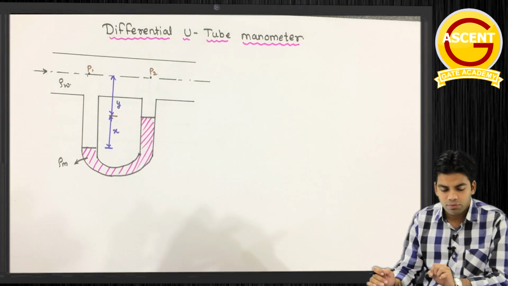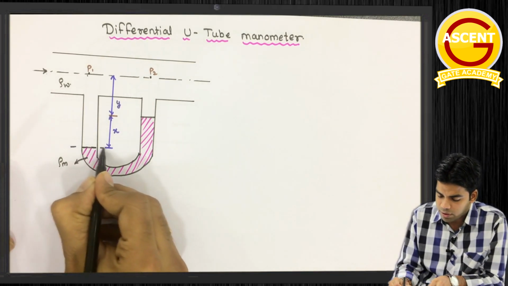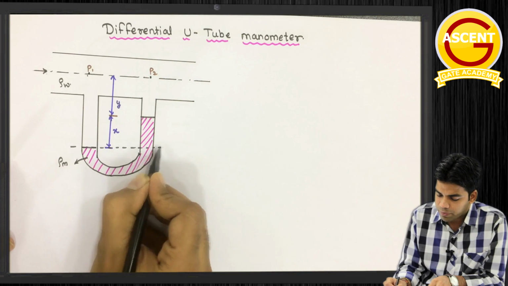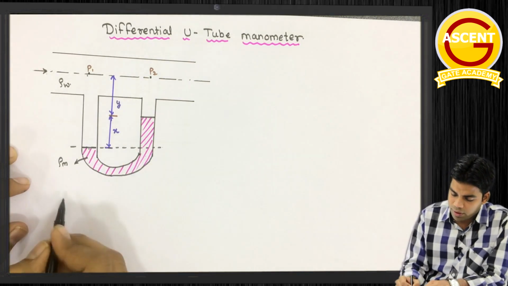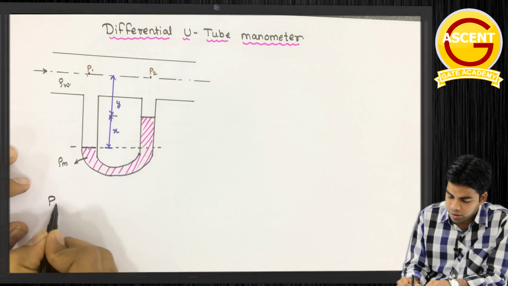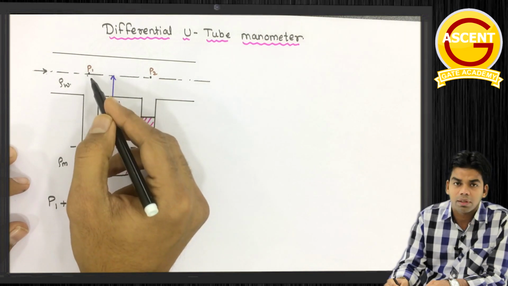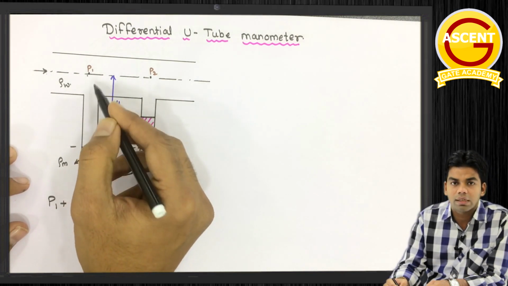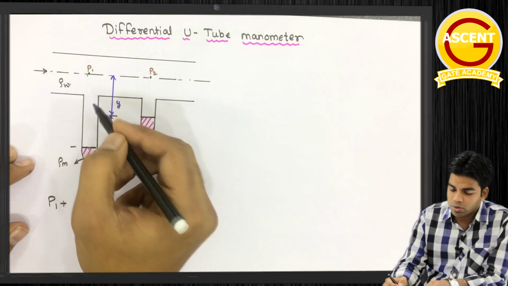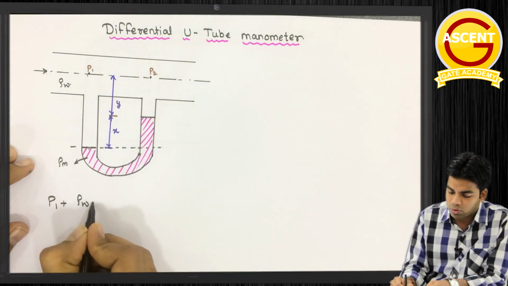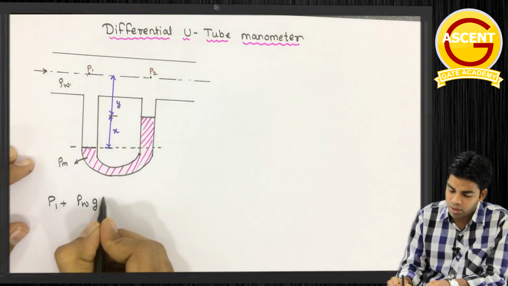Same as before, we will equate the pressure at this particular level at both points. From here, the pressure will be P1 plus the pressure because of this distance, which is filled with water, the flowing fluid. So this will be rho W g times the total distance, x plus y.